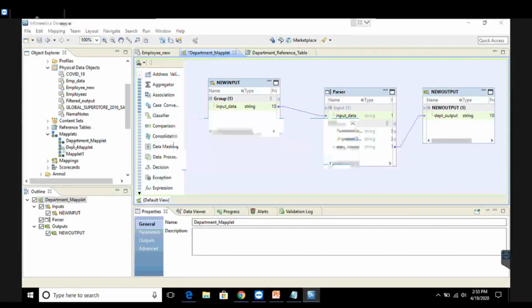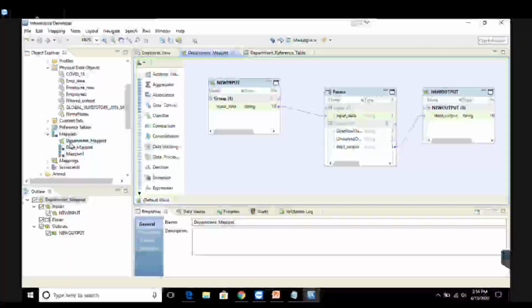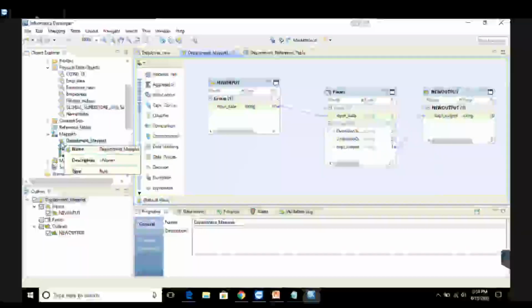Now you can see, I just save back again. When I save back again, what you see is the Maplet has been converted into rule. How can I ensure this? Because the icon, the symbol of the department_Maplet has been changed. The Maplet is always represented using these three square boxes. But here, the symbol of department_Maplet is different. So this is the symbol which is used to represent the rule.